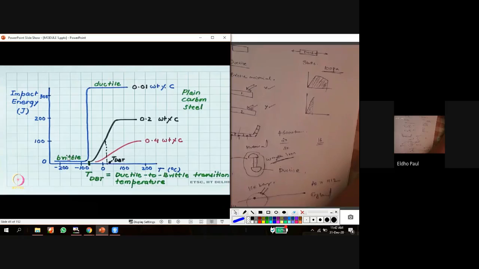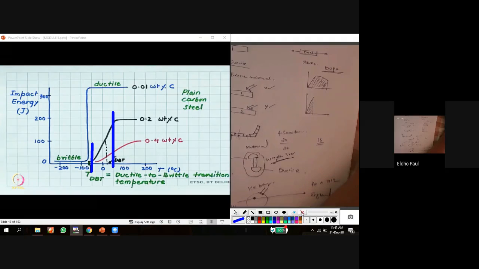to brittle material. Okay, but in the case of 0.2 weight percentage of carbon, there is a transition region. It's a transition region for changing from ductile to brittle. So this is the transition region. We cannot say a specific temperature at which it changed from ductile to brittle. In this transition region, it's changing from ductile to brittle.